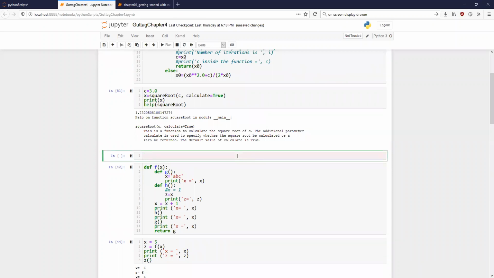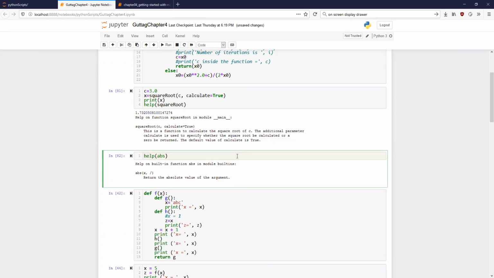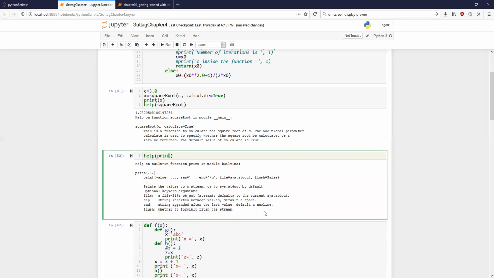Now, before we go here, let me do something. Let us say I want to know what the function absolute does. I can type help abs. What is this going to do? If I run this, it tells me that this is giving me help on the built-in function abs in the module builtins. So abs(x) returns the absolute value of the argument. We could similarly do help print. It gives me help on print.